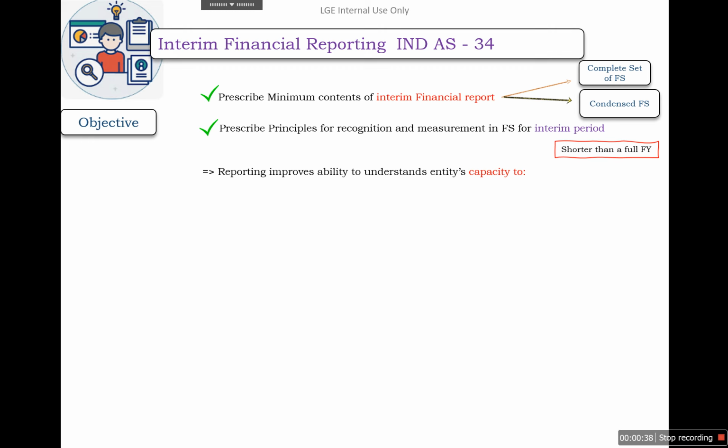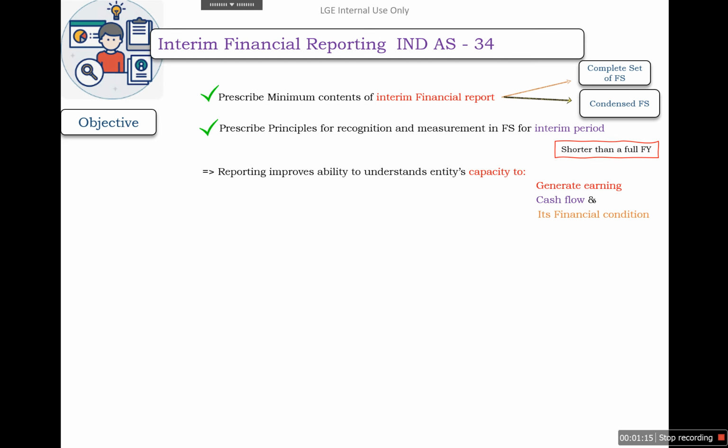The purpose is to improve the ability to understand the entity's capacity to generate income, cash flow, and its financial position. So the purpose is that the users of the financial statements are not supposed to wait for the end of the complete financial year before the position of the company, its earning capacity, revenue, and cash flow status are presented to the users. So the purpose is to provide the status of financial position, earnings, etc.